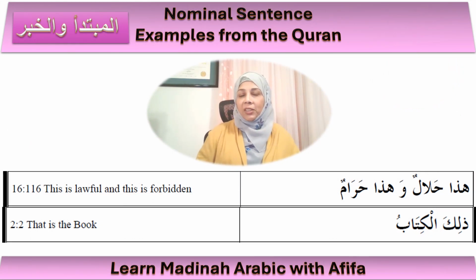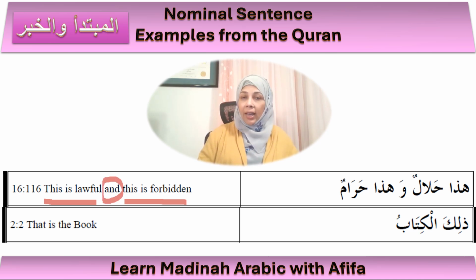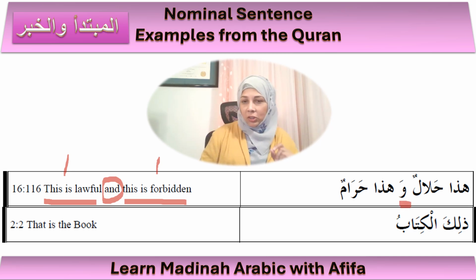So please observe here that there are two sentences. The first sentence is, this is lawful, and the second sentence is, this is forbidden. And how do I know that? Because there's the "and," right? The "and" joins sentence 1 and sentence 2. So the same thing in Arabic, the waw is the "and." I've mentioned this to you before. So there are two sentences here, right?